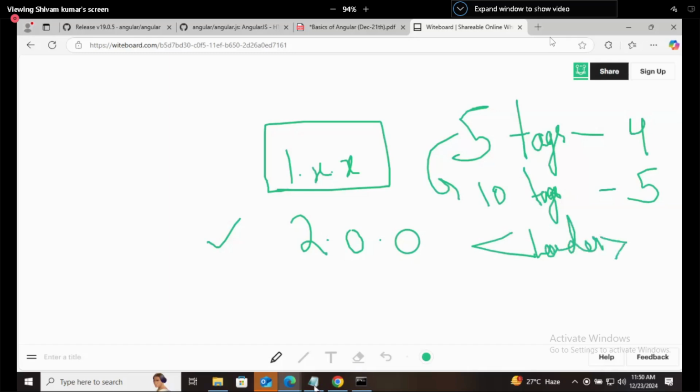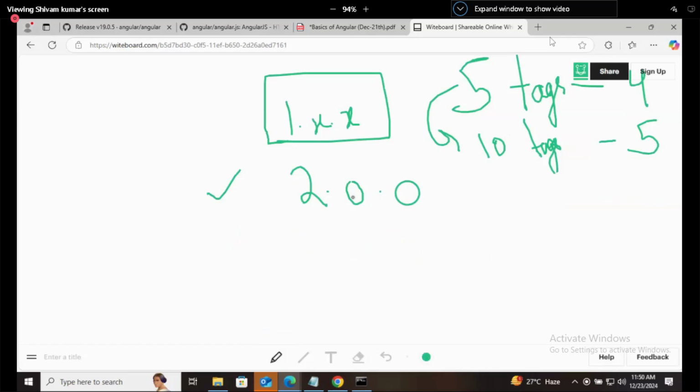So they will fix the header tag and release it in a minor version. They will change the minor version, so it will become 2.1.0. So this was a major change, then minor changes, and what is this 0?